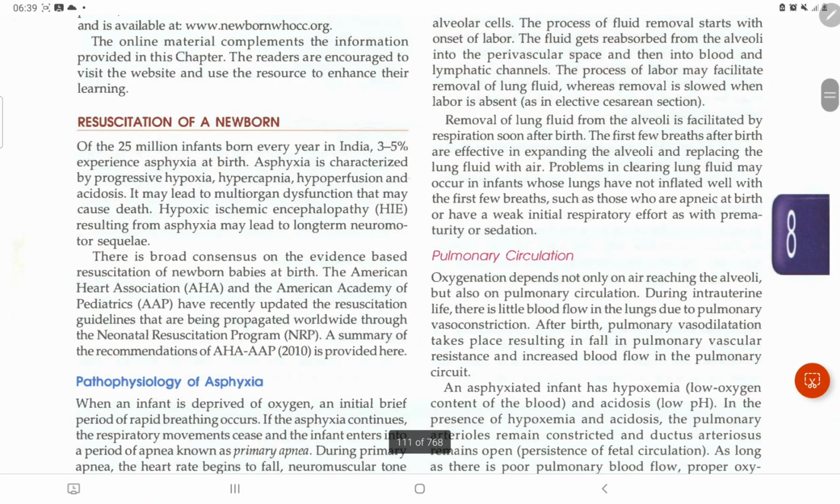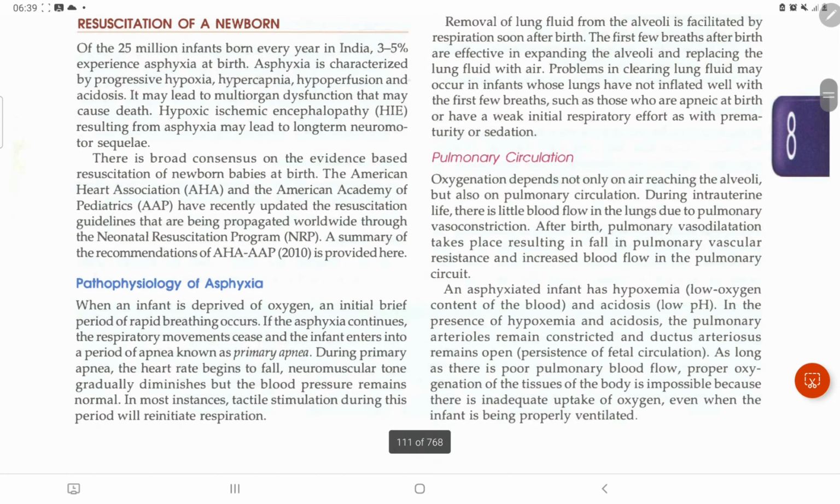Discussing resuscitation of a newborn. Okay, so these are the most important things. What is the pathophysiology of asphyxia? The pathophysiology of asphyxia is what happens when the infant is deprived of oxygen.